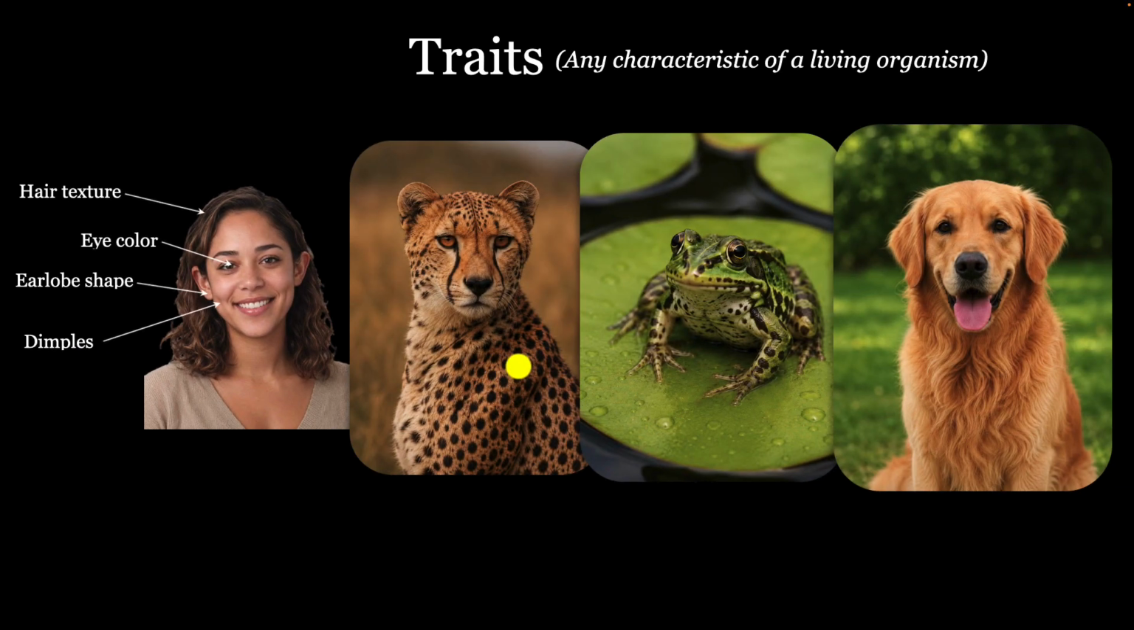Other animals can have traits too. For example, a cheetah's spot pattern is a trait. The coloring of a frog is a trait. A dog's coat or fur texture, all examples of traits.